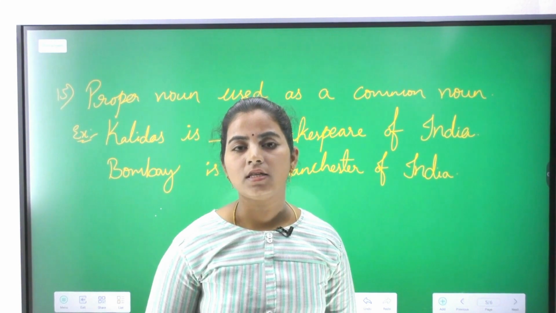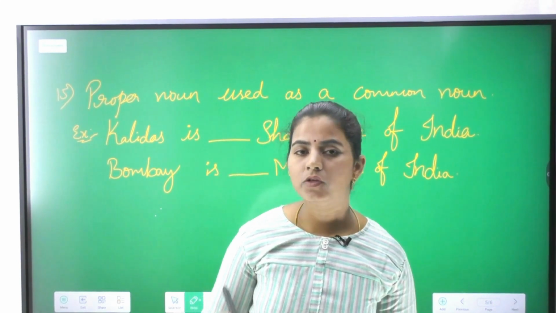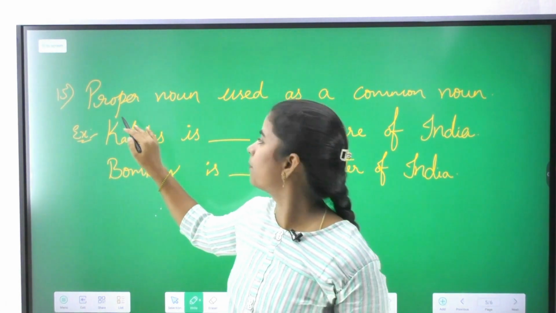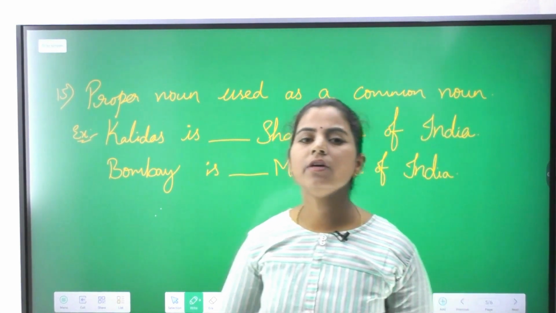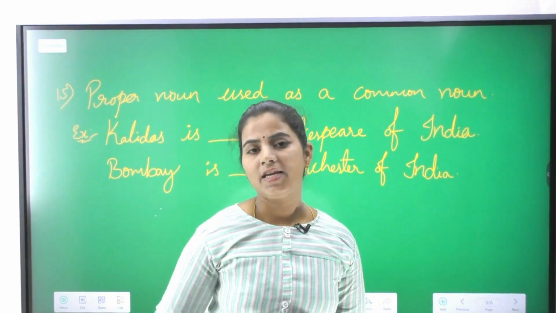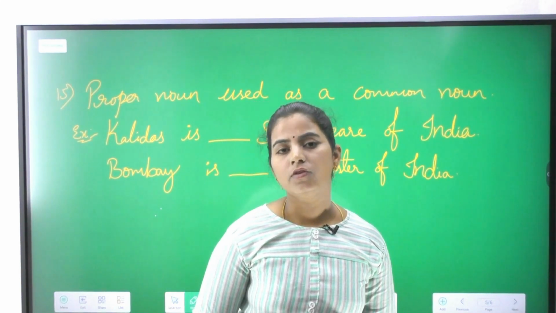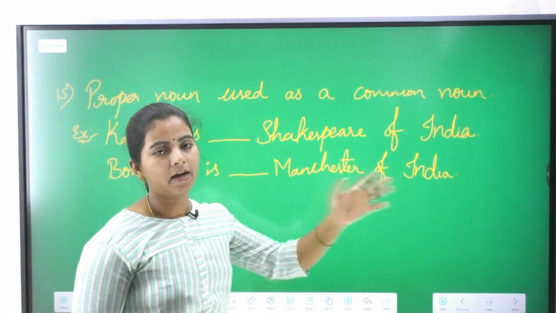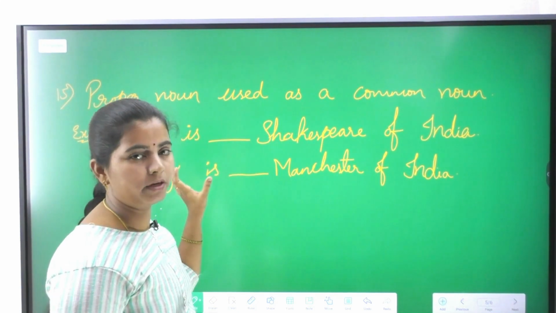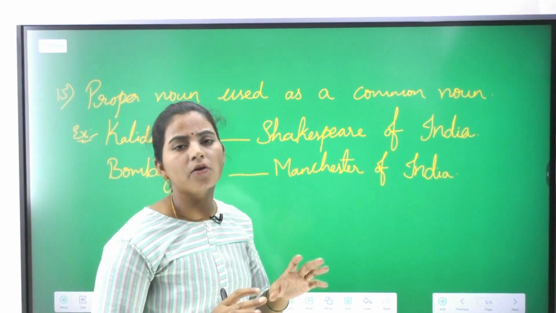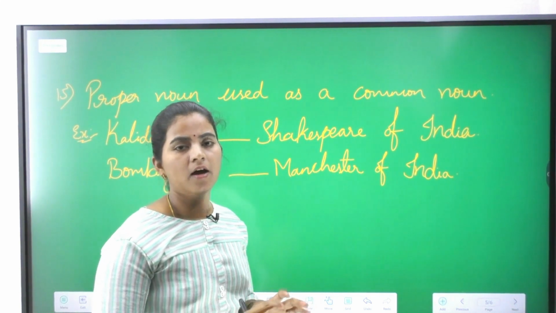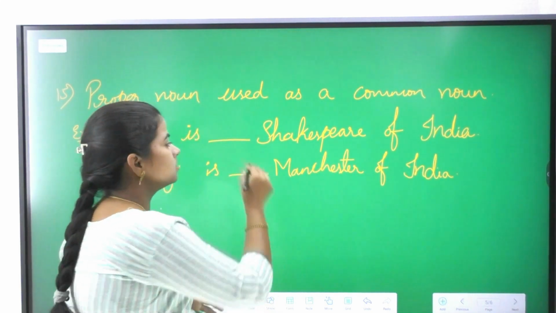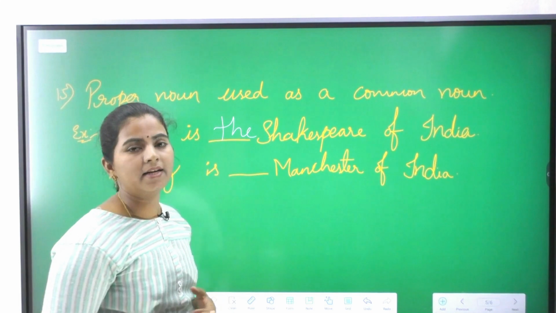The next point is very important, because most of us get confused here and make mistakes at the time of exam. Now, what is it? Proper noun used as a common noun. Whenever the proper noun is reflecting as a common noun, then we get confused. Let us take the example. Kalidas is dash Shakespeare of India. So Kalidas is a proper noun and Shakespeare of India is a common noun. Shakespeare doesn't belong to India, but we are comparing Kalidas to Shakespeare. So hence we use article the.